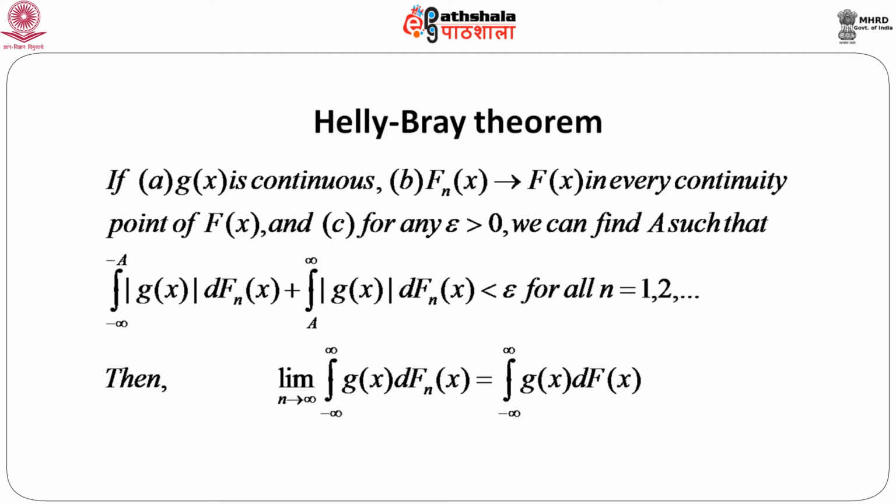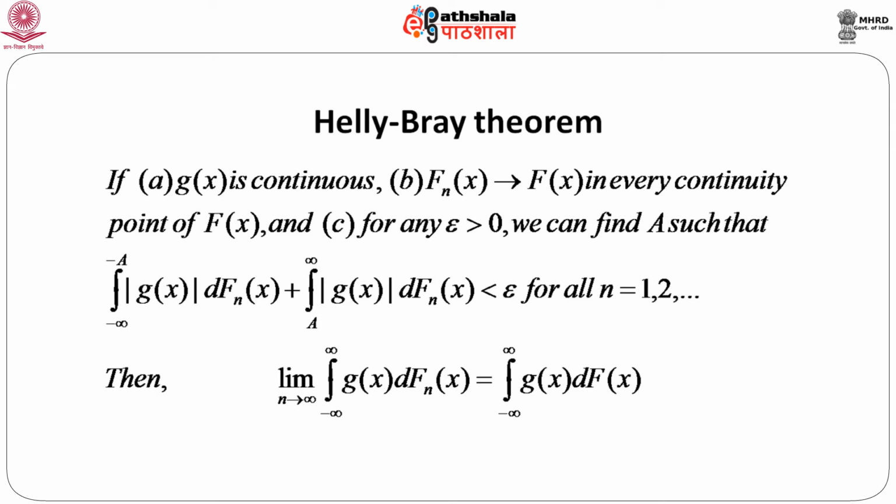So, whenever these two tail portions of the integrals with respect to f_n(x) are negligible, then obviously we can assume that they do not have any contribution, and we can immediately get this theorem. This is a very intuitive idea of how the proof goes.